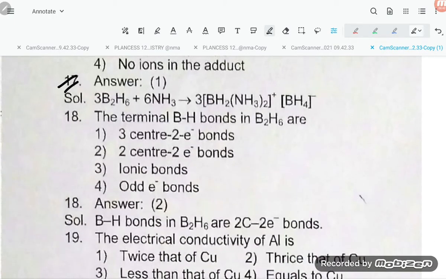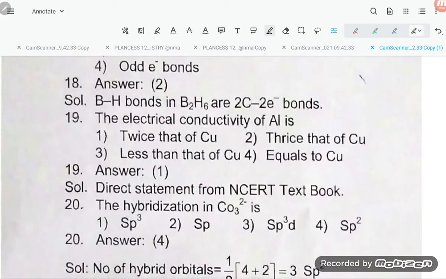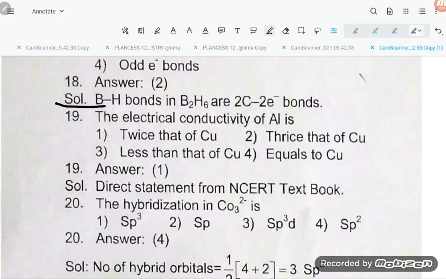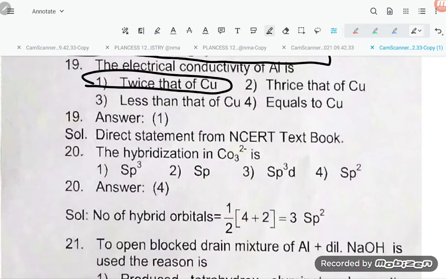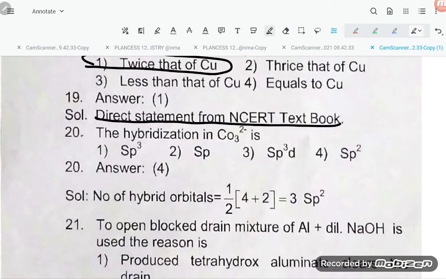The terminal B-H bonds in B2H6 are terminal 2-center 2-electron bonds. So there is a normal bond in the terminal. The terminal B-H bonds in B2H6 are 2-center 2-electron bonds. The electrical conductivity of aluminum is twice that of copper. This is a direct statement from the NCERT textbook.